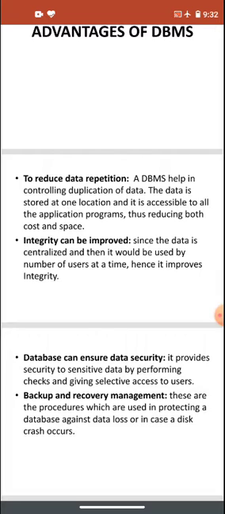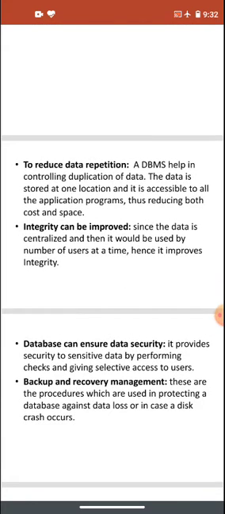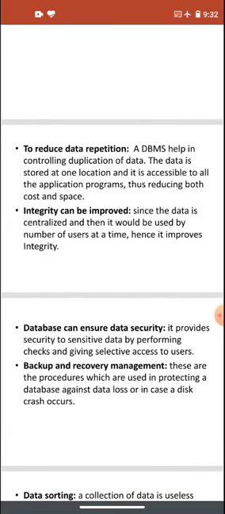And if the data is stored at only one place, then it will also help in consuming less cost, as we don't require different storage media for different systems, and also the space in different systems.